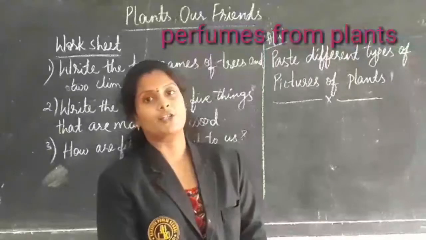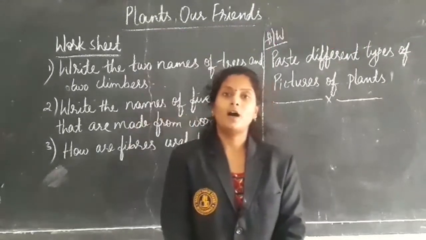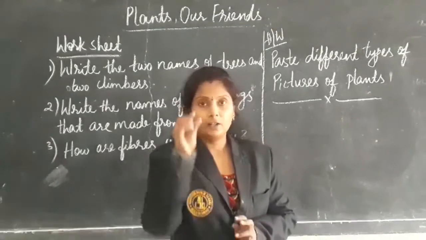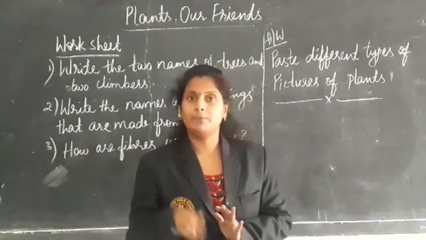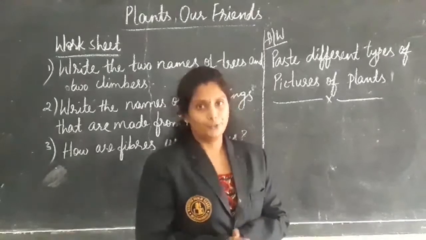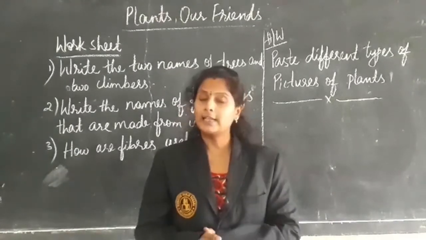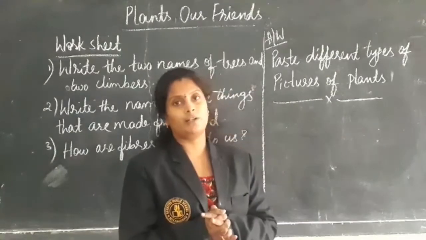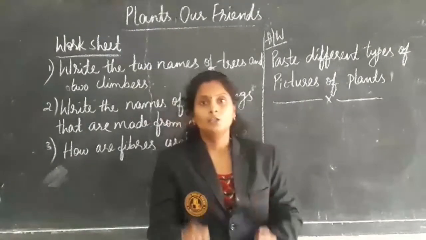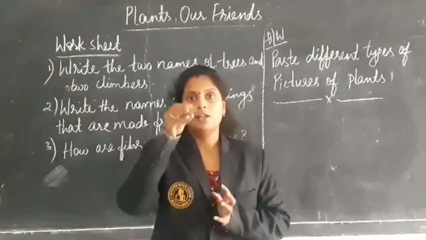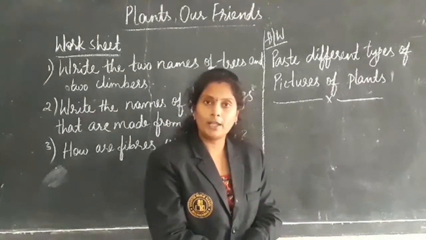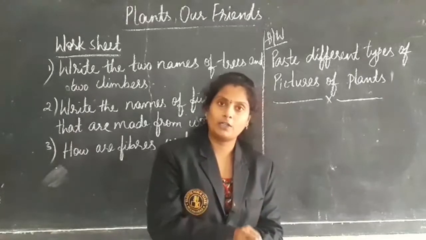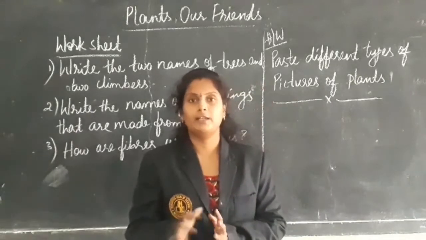Okay, before the worksheet, how are we getting new plants from seeds? What will we do to get the plants? If you observe your mother while she is sowing seeds, she puts the seeds in the soil, covers them with soil, waters them and waits.